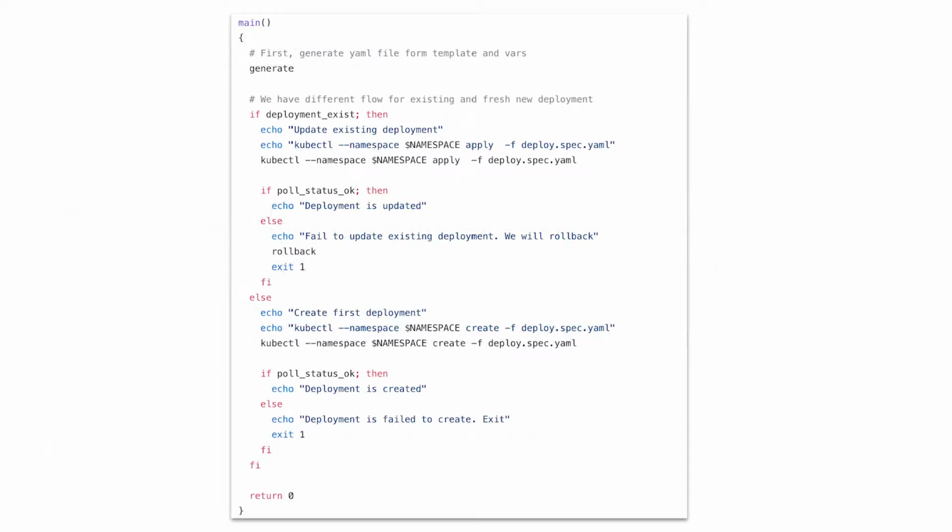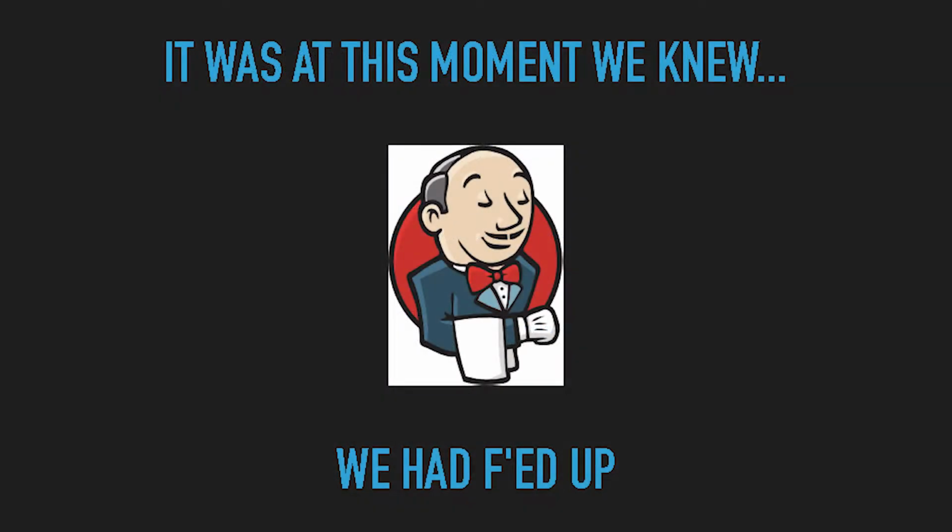Here's part of it. Yeah. This was not great. This was running from Jenkins. We had to give all of our Jenkins nodes Kubernetes credentials. You can see all types of fun stuff in here where it's waiting for the deploy to update. It's actually doing seds and awks just to figure out what the current desired state is. Not good technology. So it was about a few weeks into this. At this moment, we knew we had effed up. It was bad. Only took a couple of weeks to realize this.